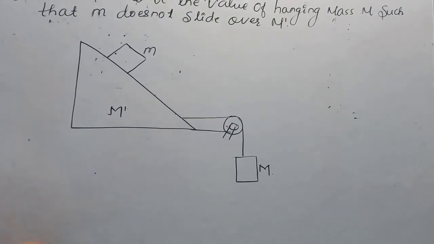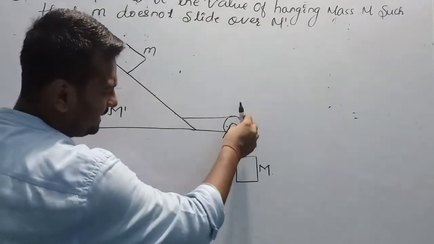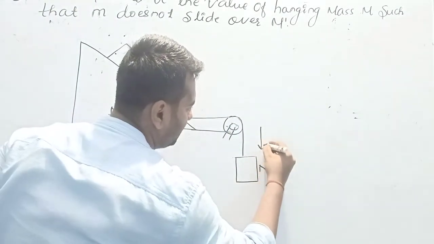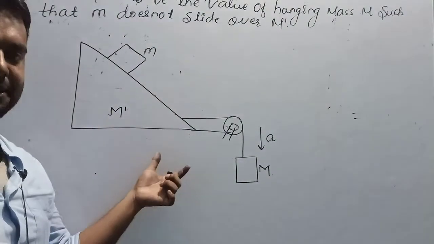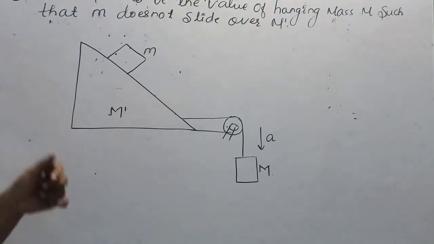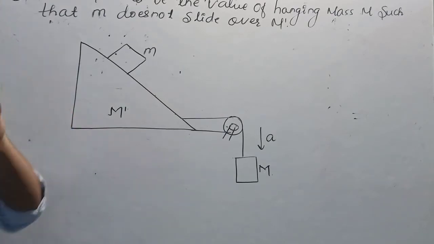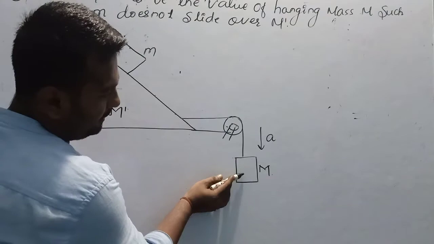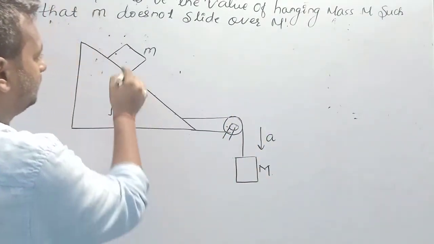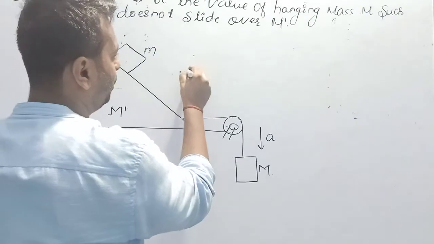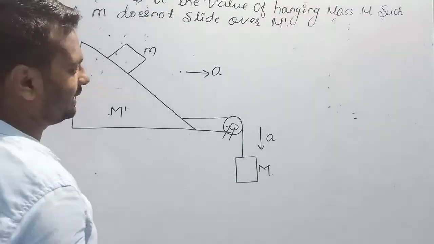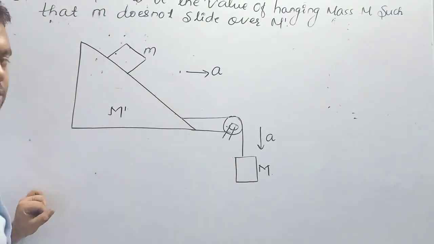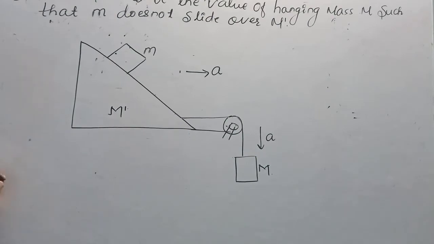This question I will also solve by using the concept of non-inertial frame. First write the question and make a fresh new diagram, and start the solution. If capital M accelerates downward, this whole system, which we have considered as a single system, will accelerate upward. I have to find what is the value of capital M for which this block does not slide down. I think the question is clear to you.